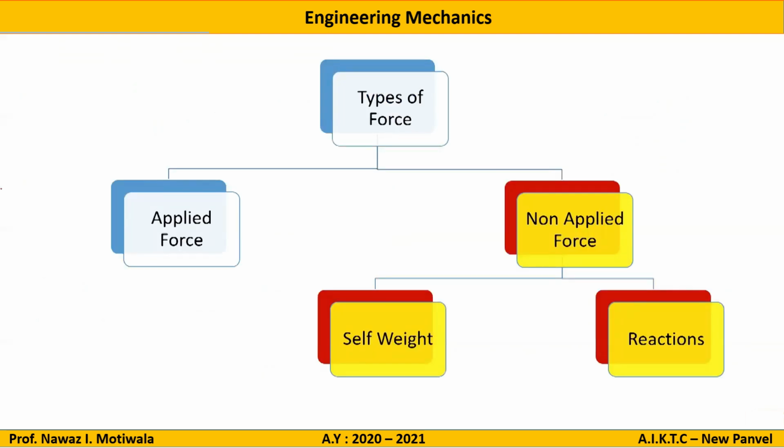The first type of force acting on the body is the applied force, which is actually applied on the body. The second one is non-applied force. Under non-applied force, there are two categories, that is self-weight and reactions. So in any body, there are three different kinds of forces. The first one is the applied force, which is directly applied on the body, and there are some non-applied forces which are self-weight and reaction. Self-weight always acts vertically downwards, and it acts at the center of the body.